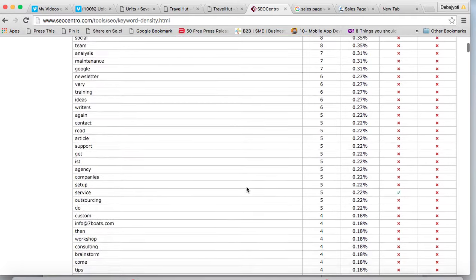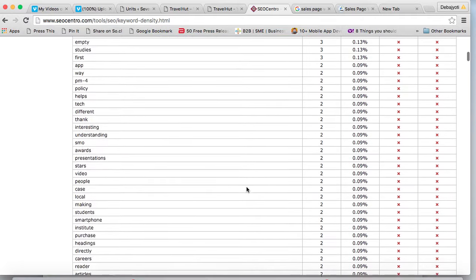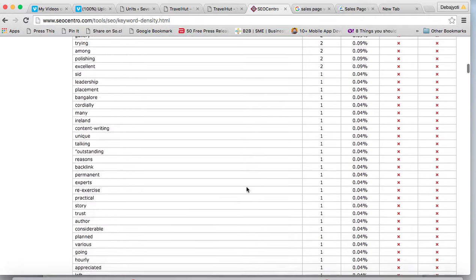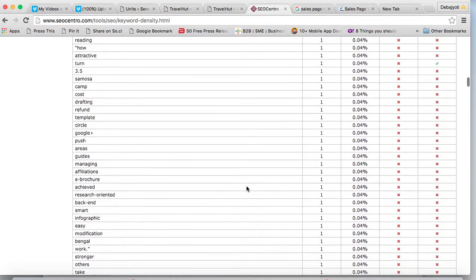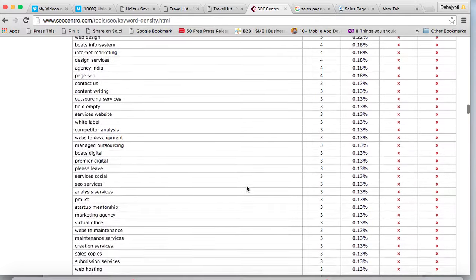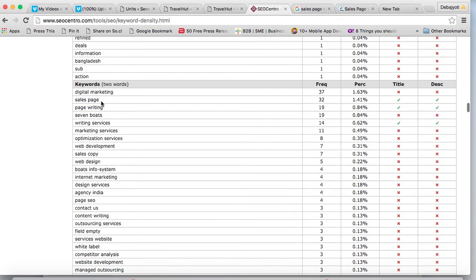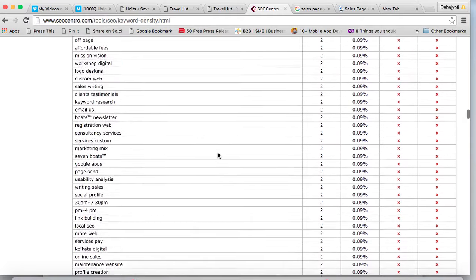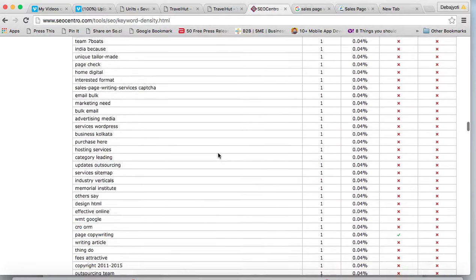Now we move to the double word keywords, so we go below. Now we see the double words here. You see sales page, then page writing. So sales page, you can see 1.41%. So that is below 4%. So that is quite good. So now you go to the three words or the long tail words. So we go to the three words.